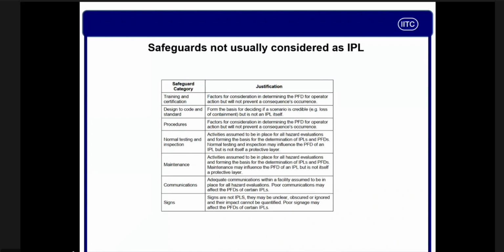Procedure, you cannot say, no, I have got an SOP and I'm going to operate as per the SOP and we will take a credit of the SOP procedure. No, we cannot take. You can say, no, wait, I am testing my equipment, I'm doing a hydro test. Can we take credit? Sorry, we cannot take credit. This is not Ved saying. This is the ADNOC system saying that we take these as an IPL while calculating the SIL assessment.